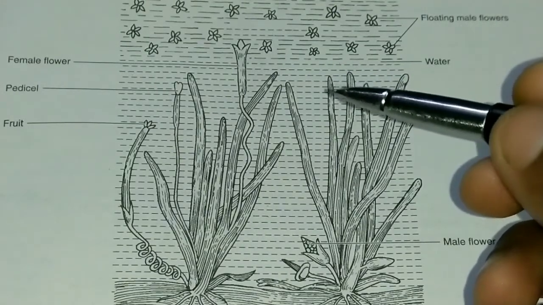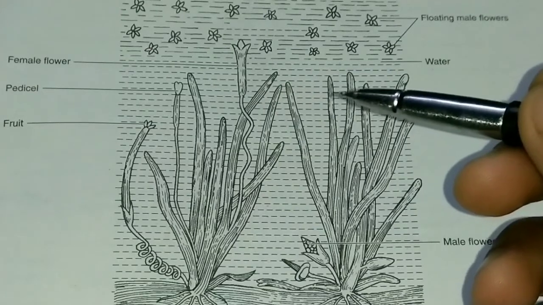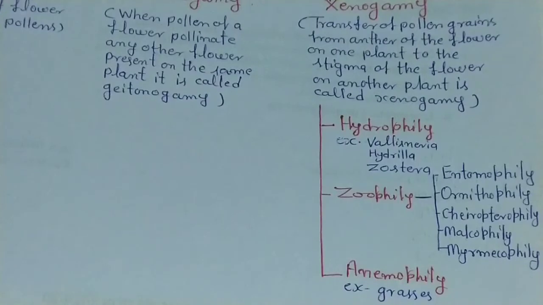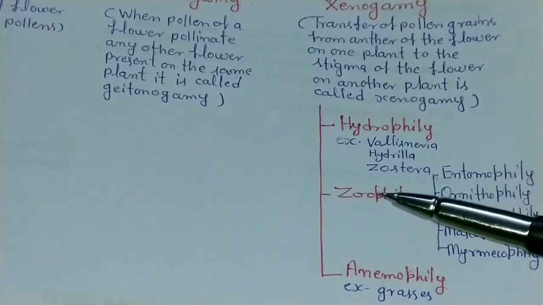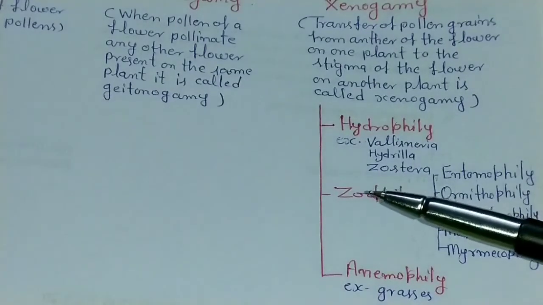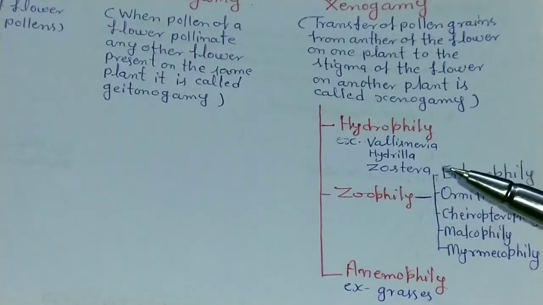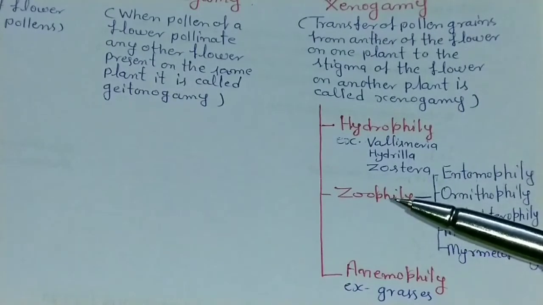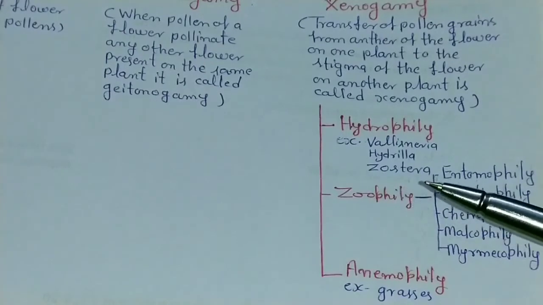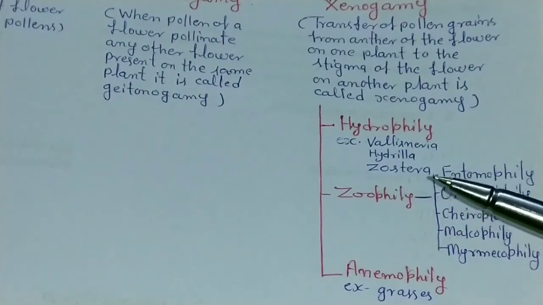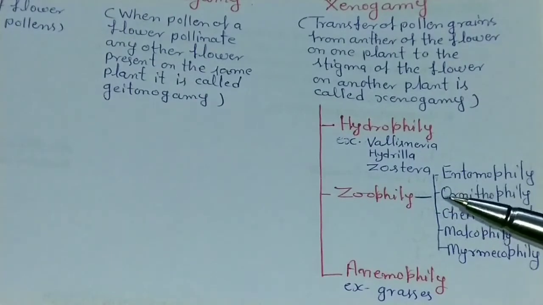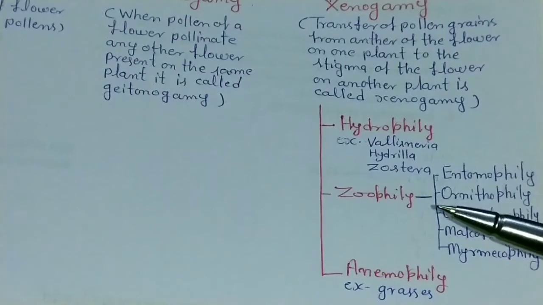Now come to the next type of cross pollination. See the flow chart. The next type of cross pollination is Zoophily. Zoophily is a pollination that is carried out by the agency of animals. Depending on the types of animals involved, Zoophily is divided into many kinds.